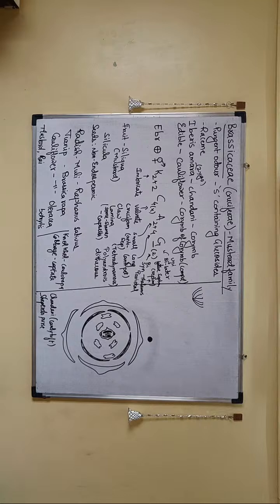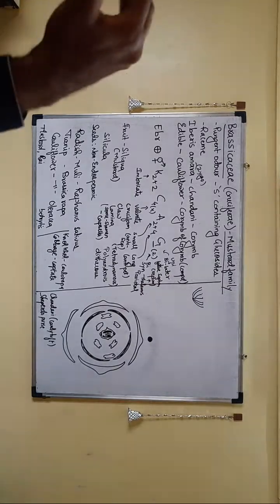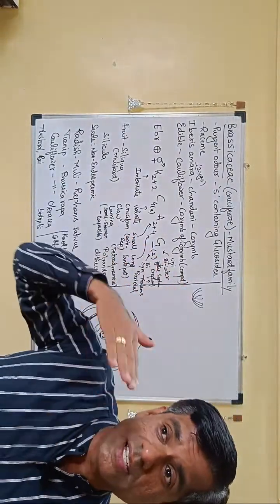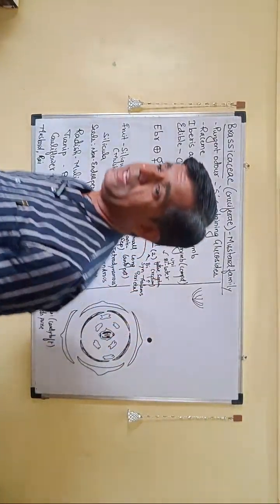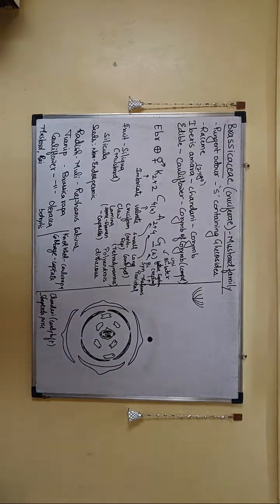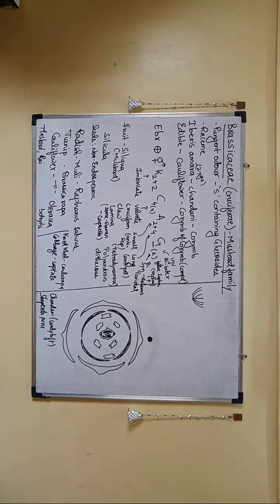Common cold, we all know, is caused by a virus, right? So your various coronaviruses or your rhinoviruses are responsible for causing what is called a common cold, which is a disease of the upper respiratory tract. Whereas pneumonia is a disease of the lower respiratory tract. 2 bacteria, the Haemophilus influenzae and your Streptococcus pneumoniae, right? They are responsible for causing your pneumonia. Remember, typhoid is caused by Salmonella typhi, right?